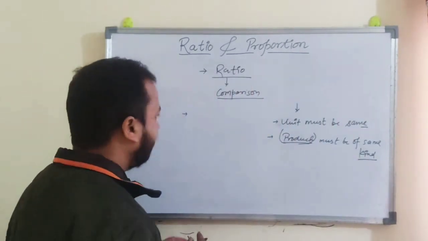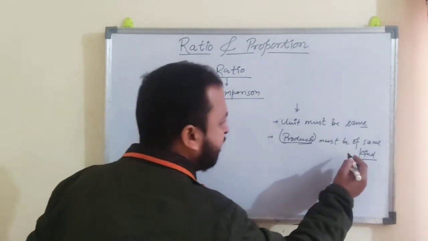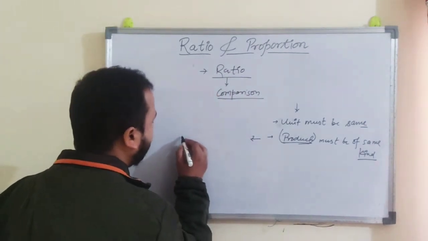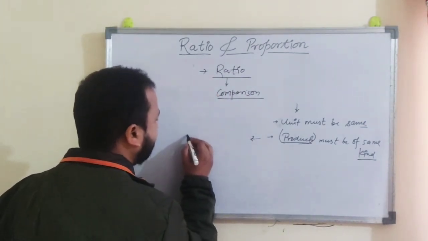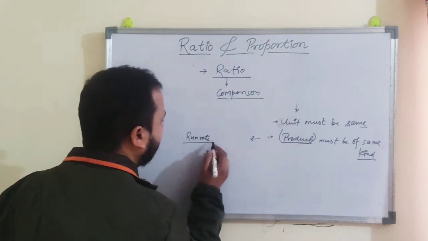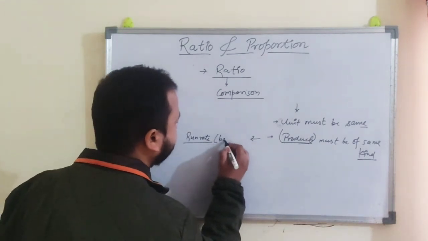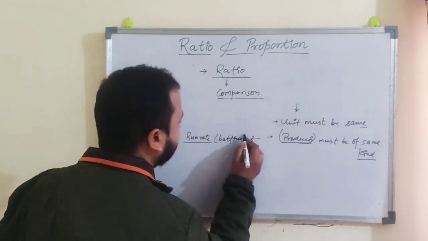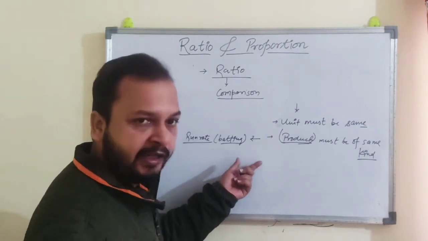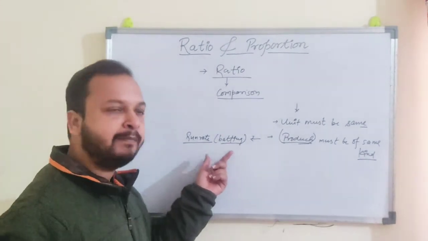Now we are going to understand these two terms one by one. Must be of same kind. Same kind means, if we are going to make a comparison for the run rate, suppose the batting run rate, we cannot compare the run rate of batting to bowling, right? We only compare the run rate of batting with batting.